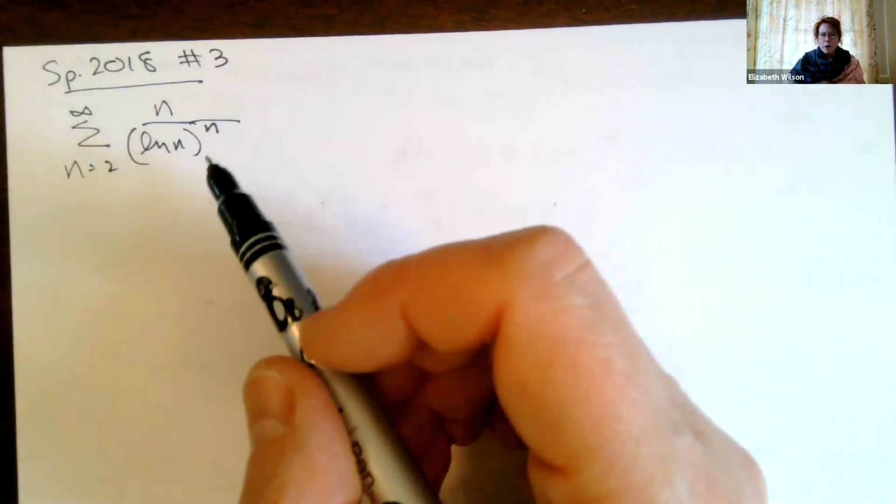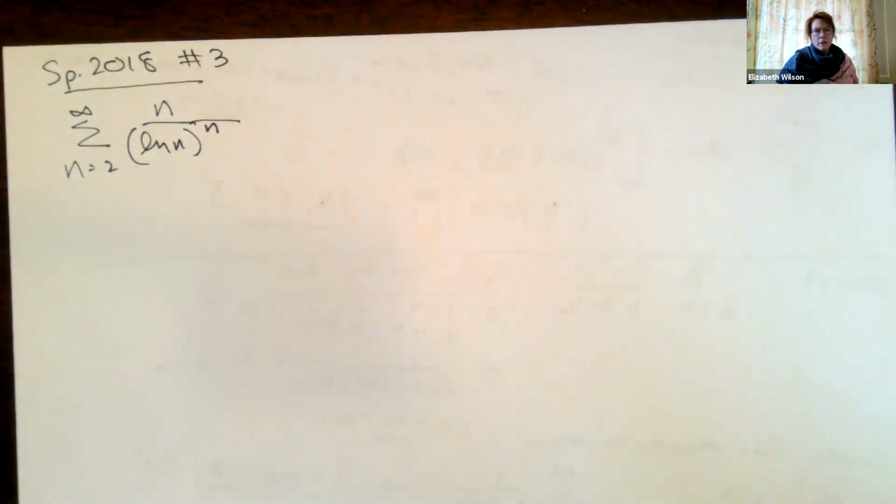So this is spring 2018, number 3. This is the whole page that says, do these series converge or diverge? So we're looking at the sum from n equals 2 to infinity of (n over natural log of n) to the nth power. I've got something raised to the nth power. Remember our whole checklist of how we figure out what to do? It's not an alternating series.